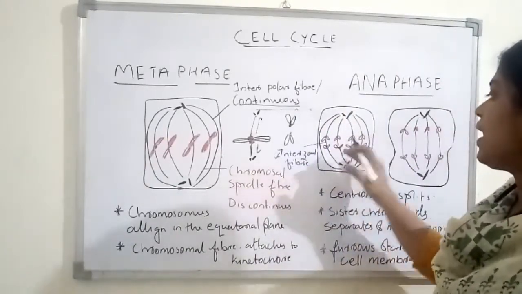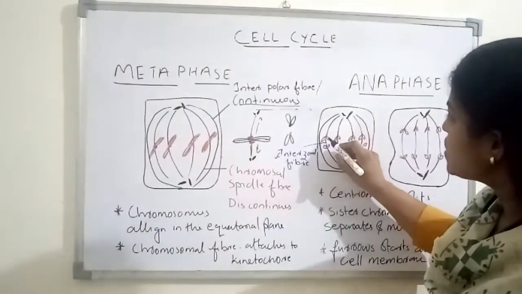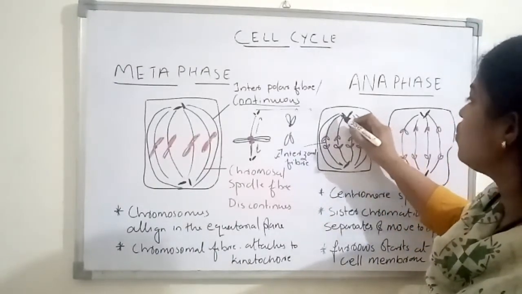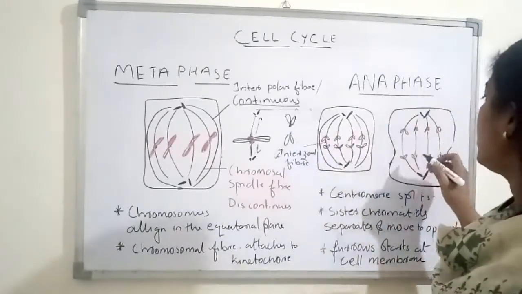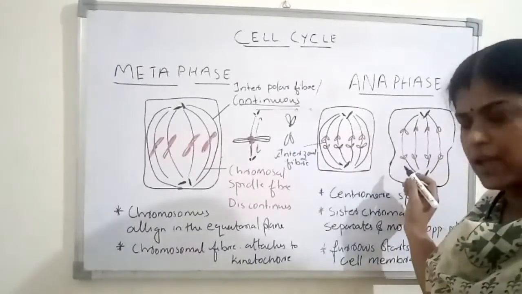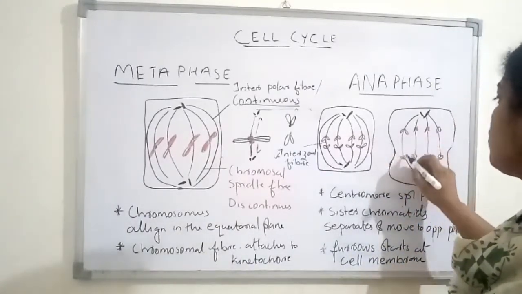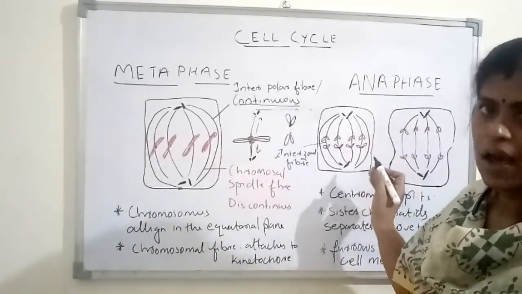Okay, and in late anaphase, what is happening is the sister chromatids will move farther toward the pole. You can see a big distance between the sister chromatids, and the interzonal fibers will be larger than in early anaphase.